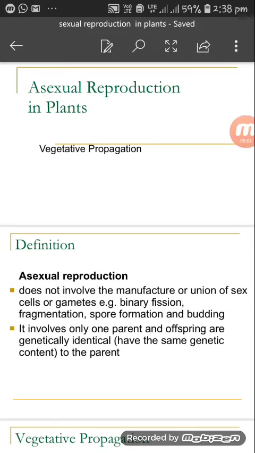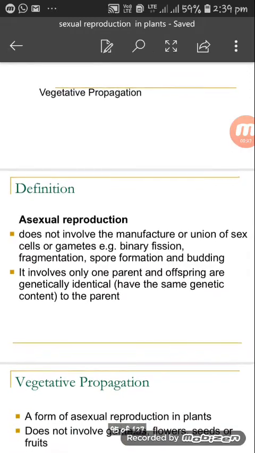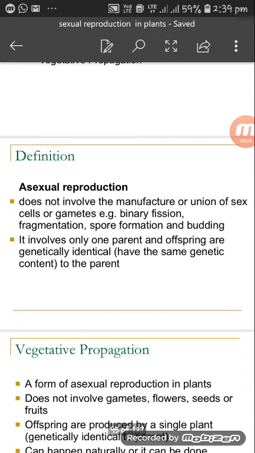Let's start with chapter number 1, reproduction in lower and higher plants. Reproduction is of two types, sexual reproduction and asexual reproduction. Now, asexual reproduction has been further divided into vegetative propagation or vegetative reproduction.